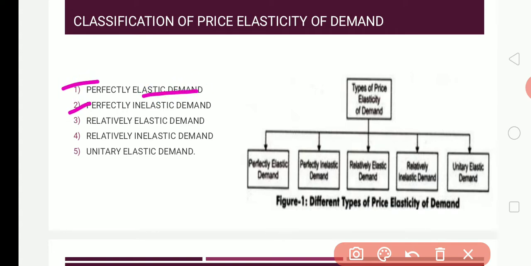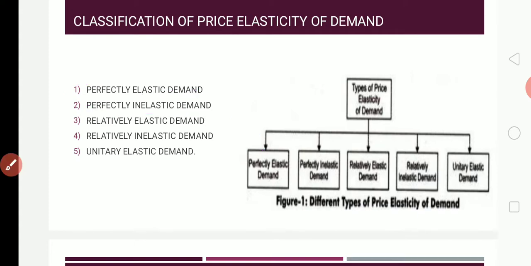Number 2, perfectly inelastic demand. Number 3, relatively elastic demand. Number 4, relatively inelastic demand. Number 5, unitary elastic demand. So, we will understand this more clearly with the diagram, and we will know what perfectly elastic, perfectly inelastic, relatively inelastic and unitary elastic demand are in detail.